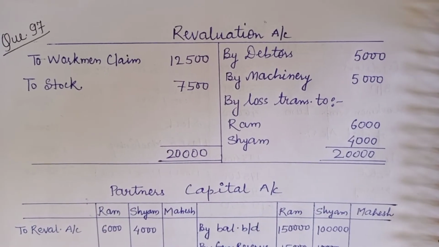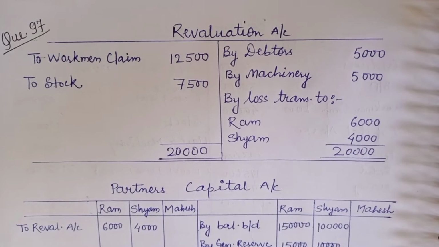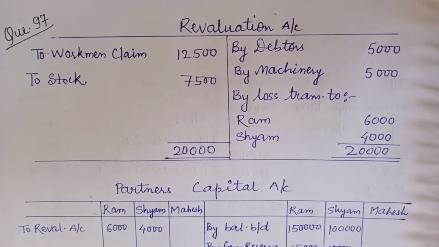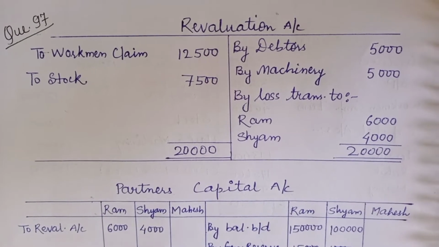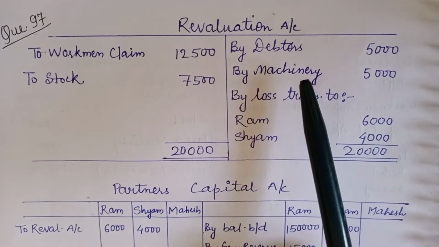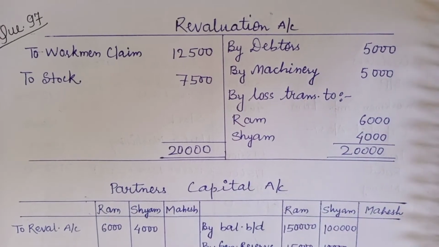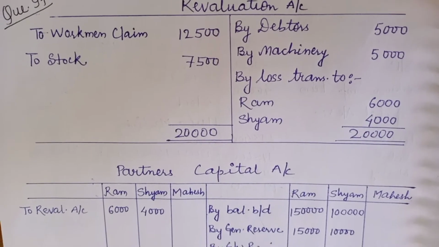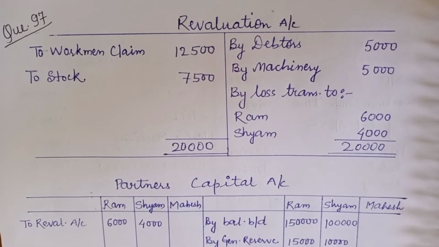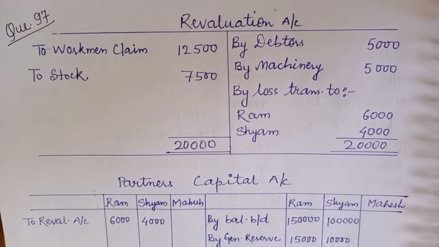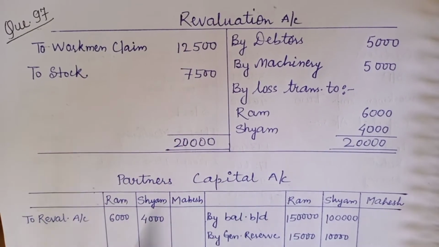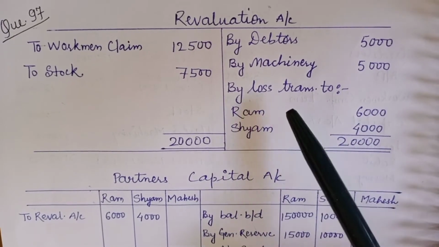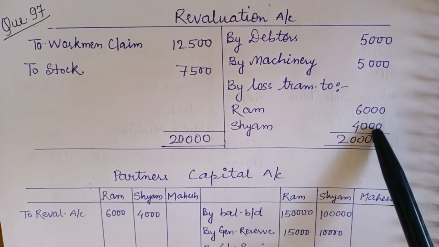Then the next adjustment, the fourth one: machinery was undervalued by 5,000. Machinery is undervalued, it means we have to increase the value of the asset machinery. So the increase in the value of asset has been shown in the credit side of revaluation account. And next to it is given, stock was valued 10% more than its market value. So this is more, so we have to reduce it by 10%. So I have reduced it; decrease in asset will be shown in the debit side of the revaluation account. Then the loss has been transferred in the old ratio to Ram and Shyam's capital account.